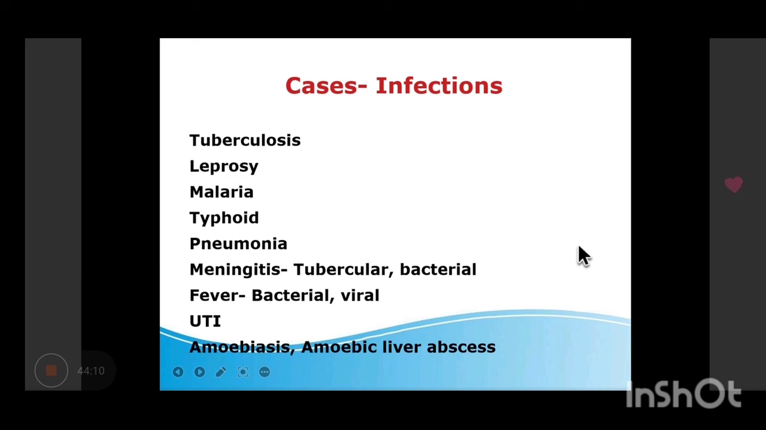So here is a list of infectious cases. Tuberculosis, leprosy, malaria, typhoid, pneumonia, meningitis, which can be tubercular or bacterial, pyrexia of unknown origin, that you can also take, urinary tract infection, amoebiasis or liver abscess. Liver abscess could be amoebic or bacterial, whatever, that can be taken. तो ये आपको थोड़ा सर्जरी में मिलेगा ज्यादातर ये वाला केस. Meningitis आपको pediatric में मिलेगा, pneumonia भी आप ले सकते हो. It is very much written here.